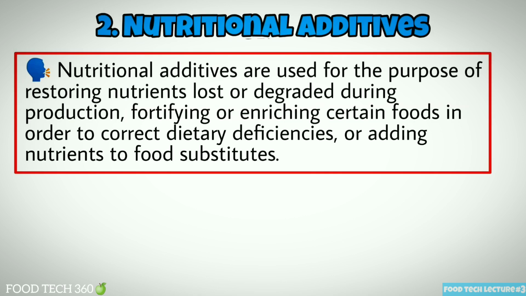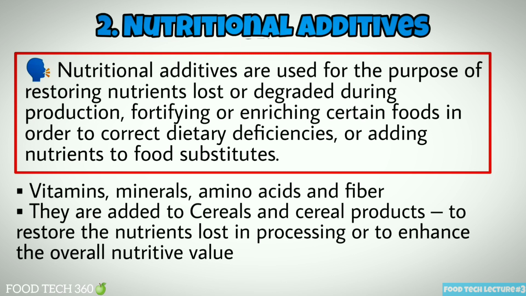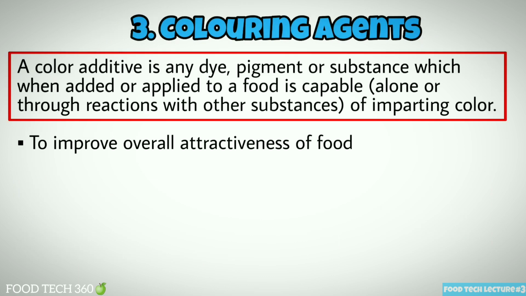Nutritional additives. Nutritional additives are used for the purpose of restoring nutrient loss or degraded during production, fortifying or enriching certain foods in order to correct dietary deficiencies, or adding nutrients to food substitutes. Examples for nutritional additives are vitamins, minerals, amino acids and fibers. They are added to cereals and cereal products to restore the nutrient loss in processing or to enhance the overall nutritive value. Coloring agents. A color additive is any dye, pigment or substance which when added or applied to a food is capable of imparting color. Coloring agents are added in order to improve overall attractiveness of food.